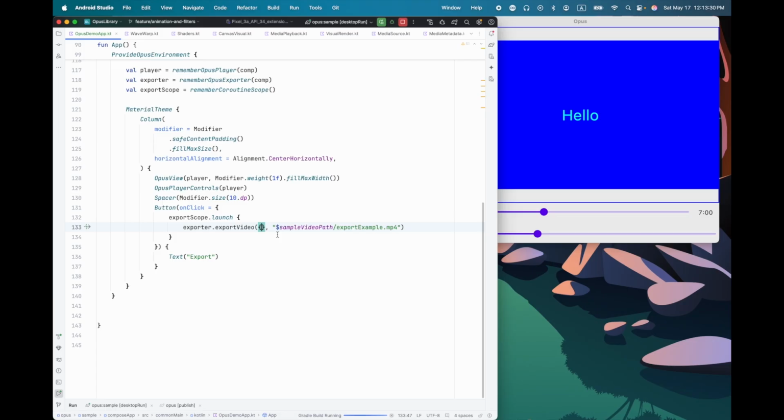Okay, great. So what goes into the settings? This is a DSL. There are default settings for everything.